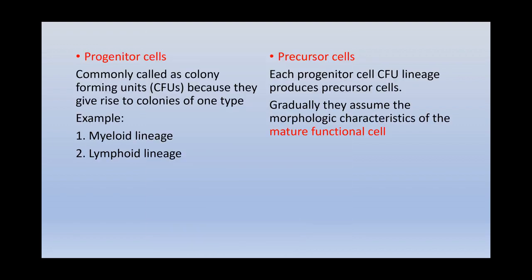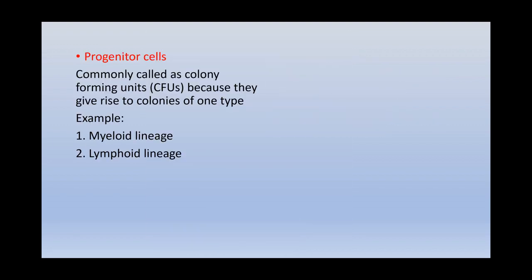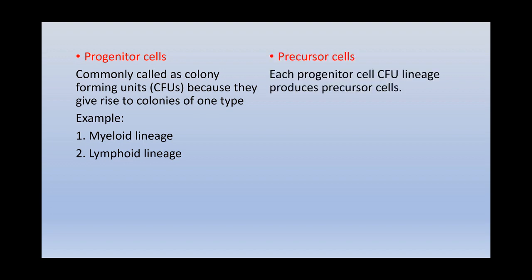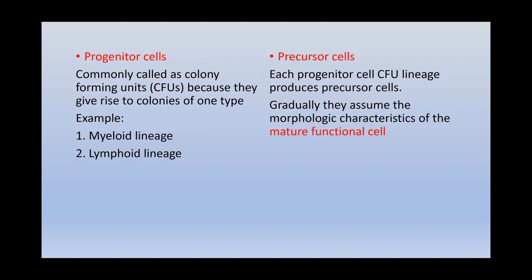What is a precursor cell? Each progenitor cell CFU lineage produces precursor cells. So the myeloid lineage will produce myeloid precursor cells, and the lymphoid lineage will produce lymphoid precursor cells. Gradually these precursor cells assume the morphologic characteristics of mature functional cells. So we have stem cells, then progenitor cells, which undergo further differentiation into precursor cells, and then mature functional cells.